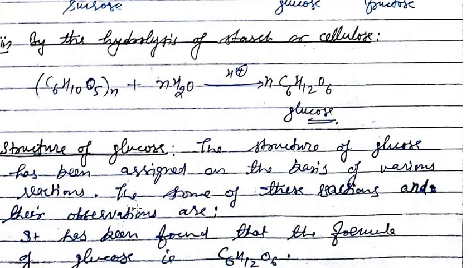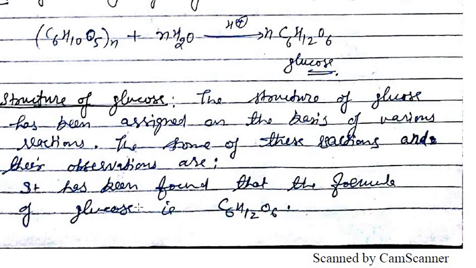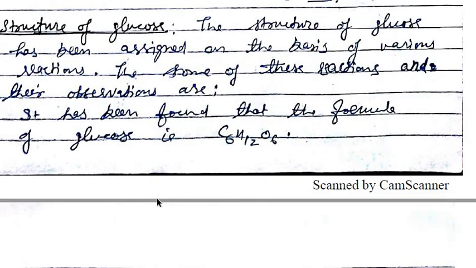Now next is the structure of glucose. The structure of glucose has been assigned on the basis of various reactions. Various reactions were done to know the structure of glucose, and we will discuss some of these reactions and their observations. In exams, the question on the structure of glucose is asked, and we have to tell the reactions and the observations also. We cannot skip the observation part. The observation part is also very important.